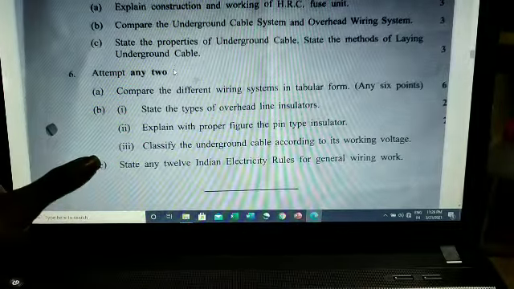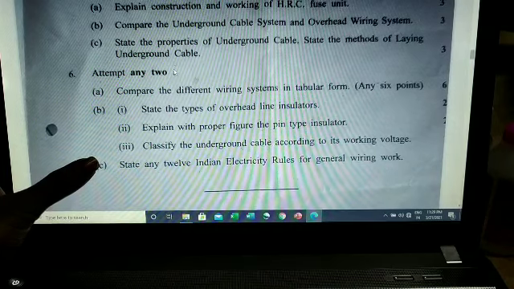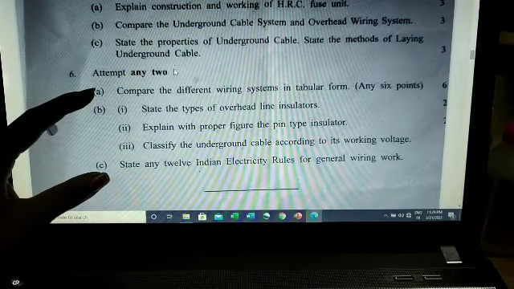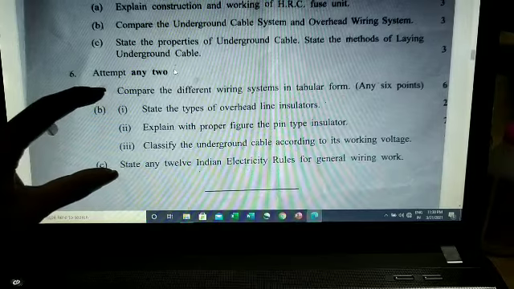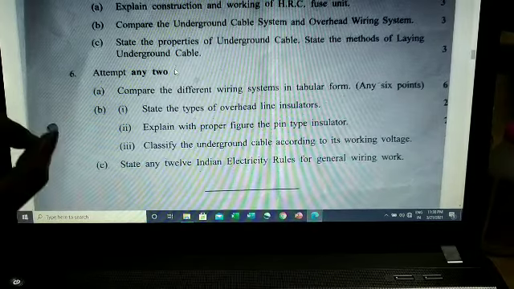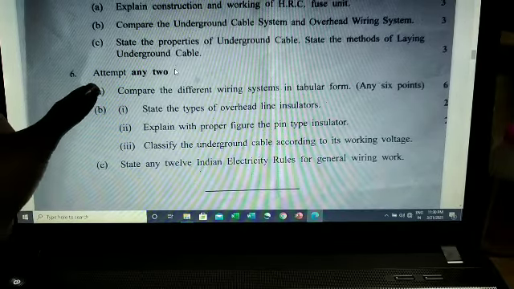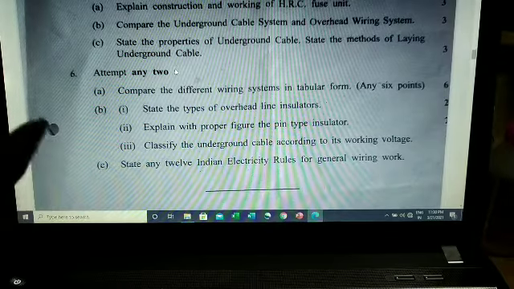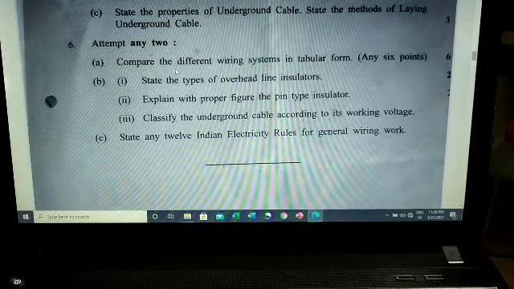So this question is asked in every paper. In every paper these 2 questions are asked. So just remember, do these questions perfectly. You have to do these 2 questions because they are asked in every paper. Now we will see another paper.